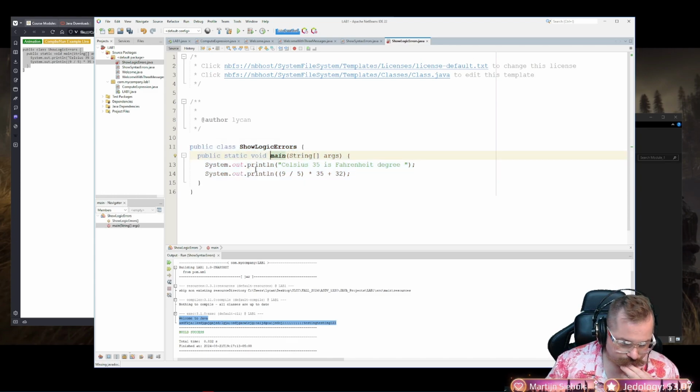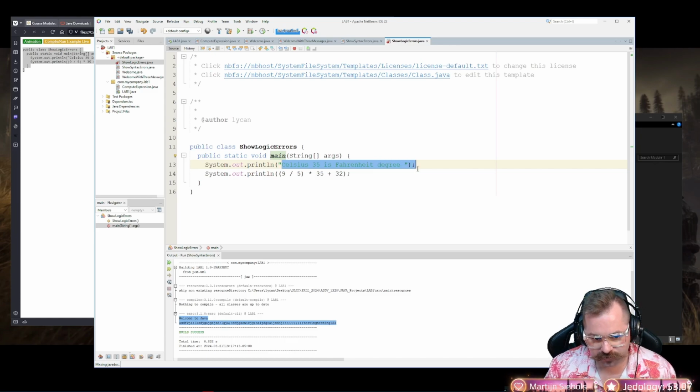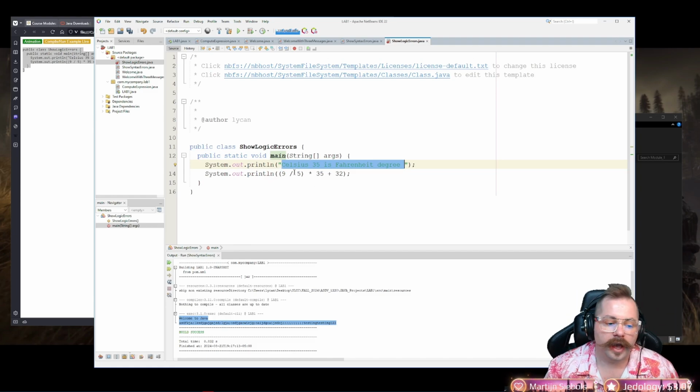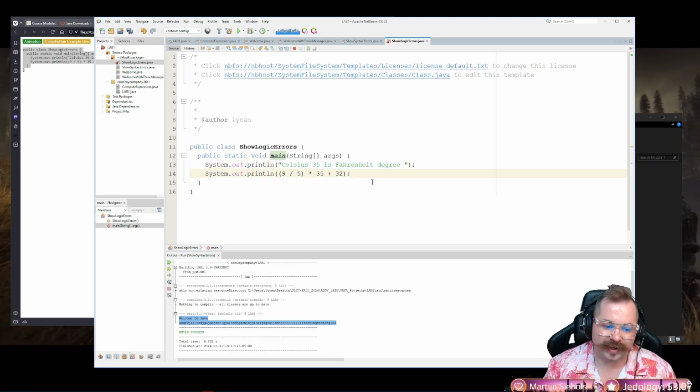So we don't have any errors here, but we're going to find out that something's wrong. And why is that? Because we are trying to calculate from Celsius to Fahrenheit. So this is a logic error. We are logically thinking wrong. We are looking at a logical equation, which is converting Celsius to Fahrenheit, and we implemented it wrong. So my syntax is fine. If you notice, I have parentheses here and here. That's fine. I've got a quotation mark here and a quotation mark here. I've got my semicolon here.